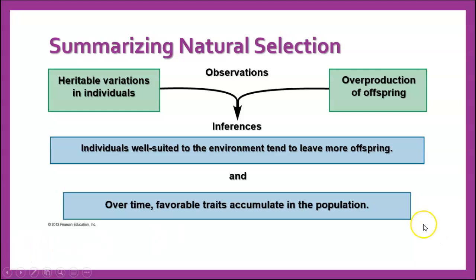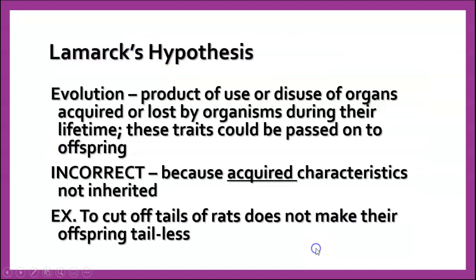Now, it's tempting to assume that if there are things that we acquire in our lifetime, like special characteristics because of our occupation or things like that, well, can't we pass those on to our children? And that was very commonly thought back in the time before Darwin.